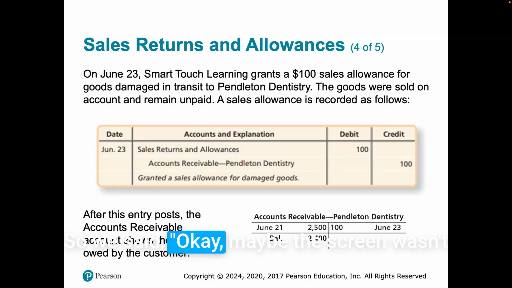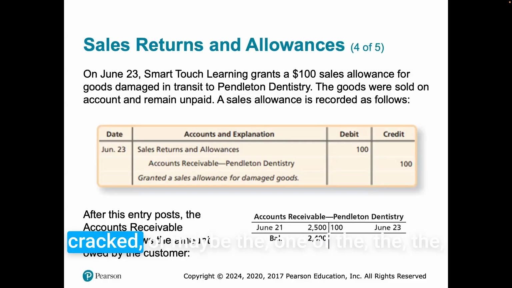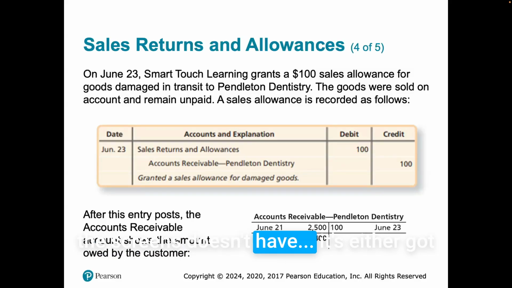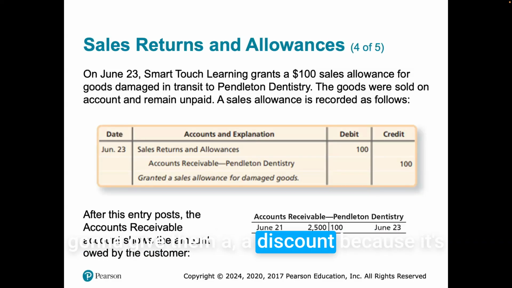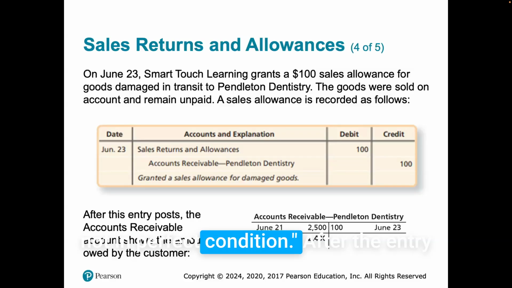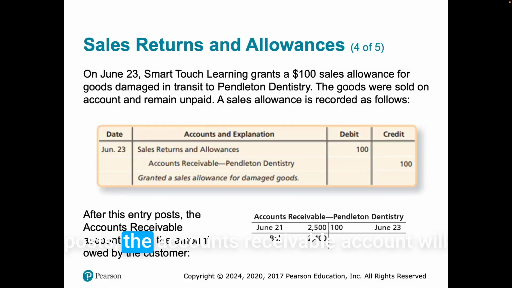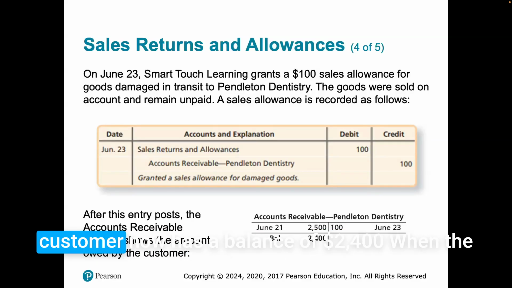So we said, okay, maybe one of the screens has some kind of scratch on it or something like that, but it's not a big deal, but we're still going to give them a discount because it's not in perfect condition. After the entry posts, the accounts receivable account will show the amount owed by the customer. So now when we give them this allowance, the customer now has a balance of $2,400.